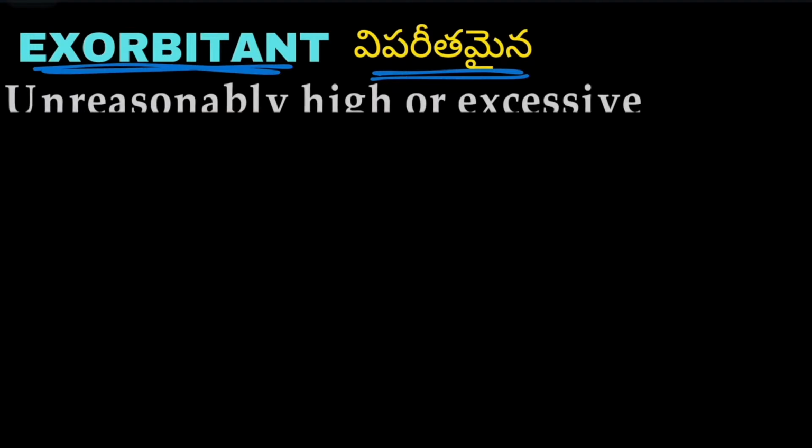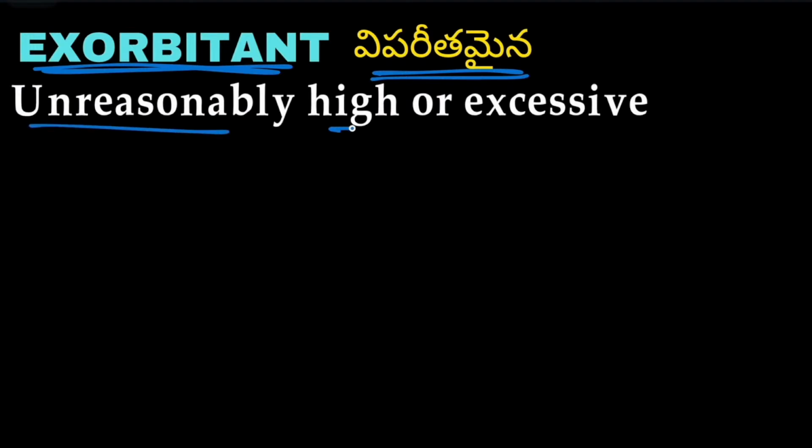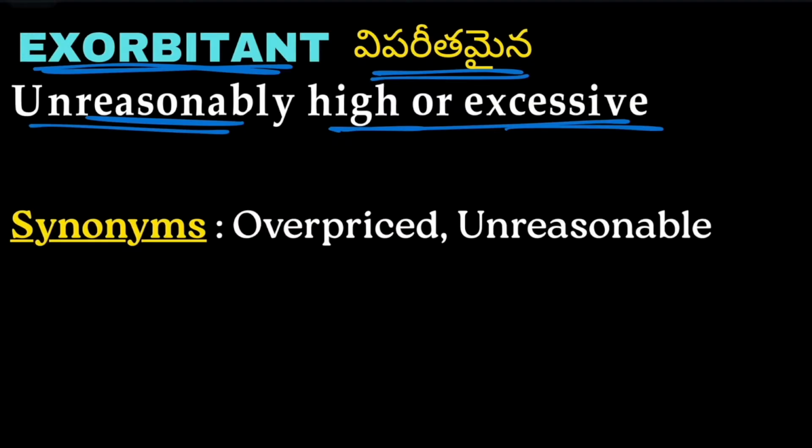The next word on the screen is exorbitant. It means viparitamaina. Exorbitant means unreasonably high or excessive. Synonyms of exorbitant are overpriced and unreasonable. Overpriced and unreasonable have the same meaning as exorbitant.